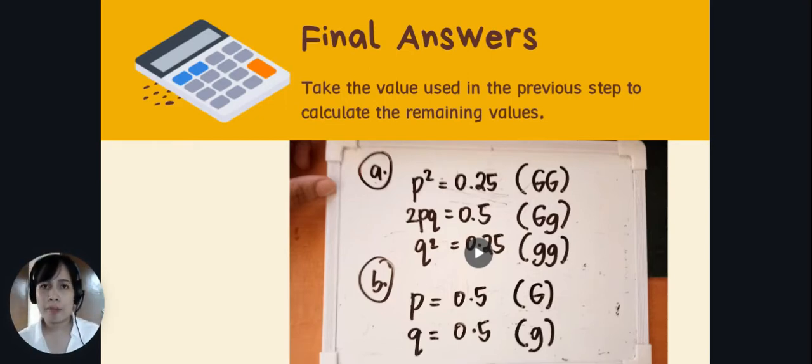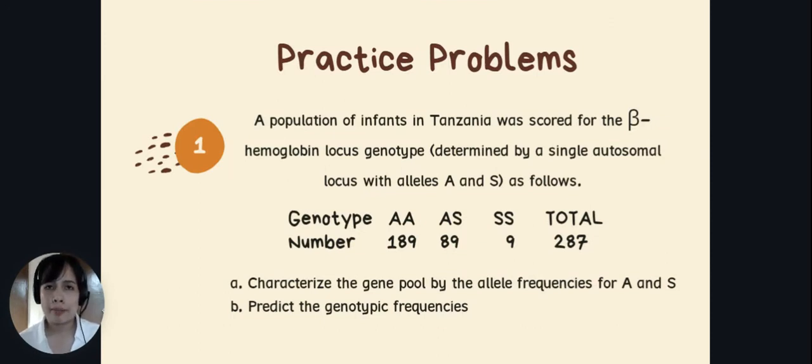Okay, so let's apply the things that you have learned through our step-by-step problem solving to this practice problem. The first problem: a population of infants in Tanzania was scored for the beta hemoglobin locus genotype, determined by a single autosomal locus with alleles A and S as follows.